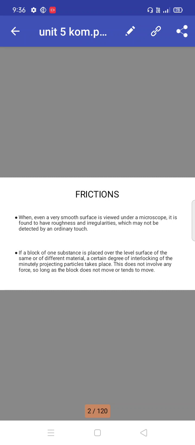If a block of one substance is placed over a level surface of the same or of different material, a certain degree of interlocking of the minutely projecting particles takes place. This does not involve any force so long as the block does not move or tends to move.